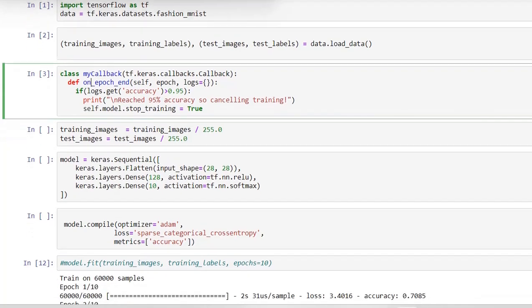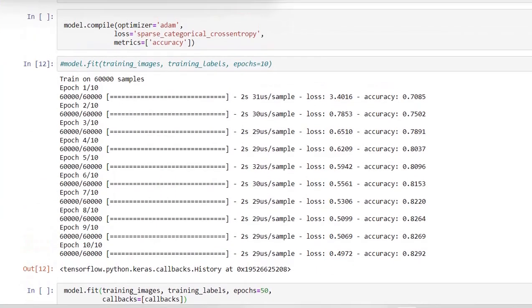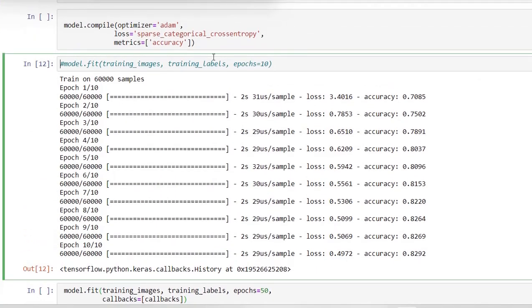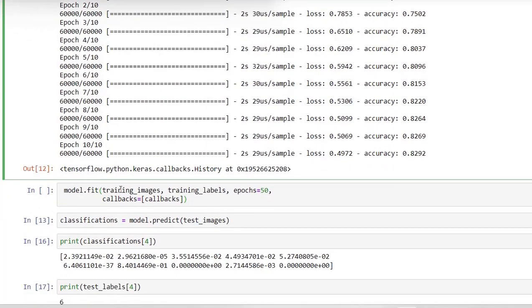Also, in the same way, we need to call this method, right? So if you see, this is my existing code. Here I never use any callback call, I just simply mentioned training the model with only the training data set and with epoch 10. But if I go down, you are seeing here, I've changed that code a little bit. I add one more parameter called callbacks. Inside the callbacks, I just call the method name.